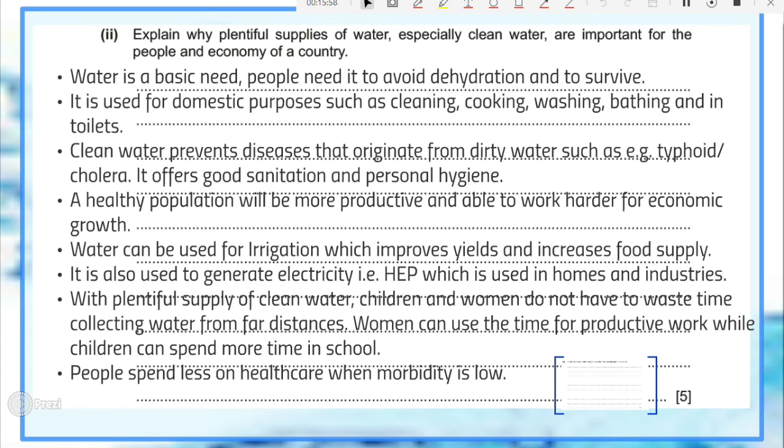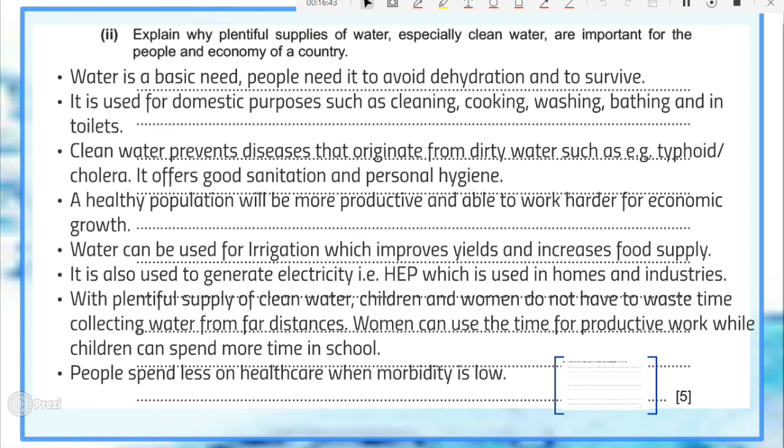And point number next is with plentiful supply of clean water, children and women do not have to waste time collecting water from far distances. We know this is a big problem in LEDCs. People, especially women and children, walk longer distances to look for water from very far distances. And that means if there is enough water supply, women will stay home and maybe engage in other productive work that could bring in money into the economy. And also, children would also have time to spend at school, and therefore they would get educated. Probably in future, they become a very strong workforce.